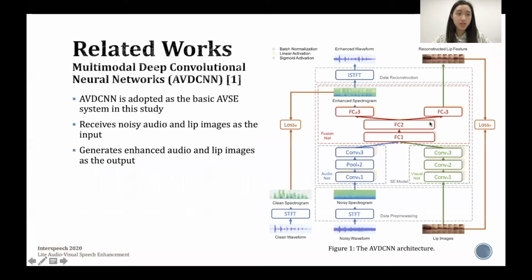The architecture of the LavSE system is based on the multimodal deep convolutional neural networks, AVDCNN. AVDCNN receives noisy audio and lip images as the input and generates enhanced audio and lip images as the output. With specific weights, the combination of audio loss and visual loss is used as the final loss to optimize the AVSE model.